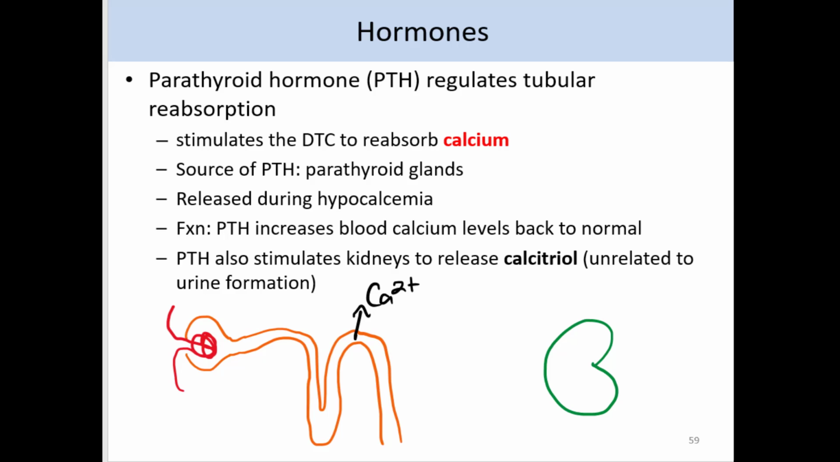Additionally, parathyroid hormone is going to cause the kidneys to release another hormone, calcitriol. The function of calcitriol is unrelated to the kidney function, but calcitriol is related to blood calcium levels. Calcitriol will target the small intestine, where it will increase the absorption of calcium, helping to increase blood calcium levels back to normal too.